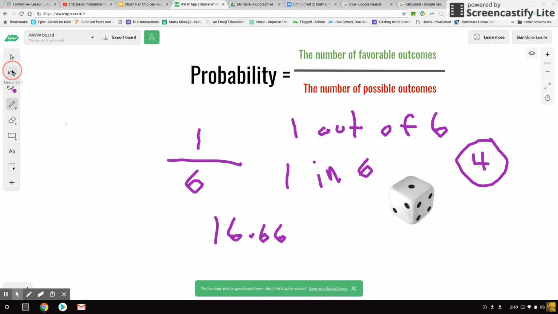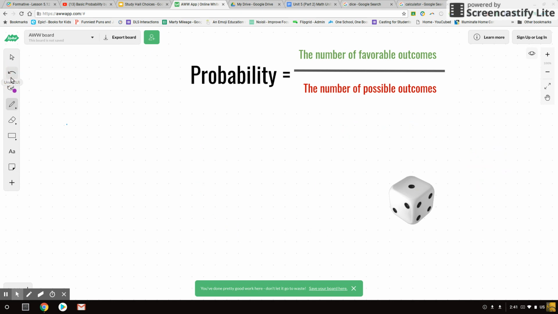Okay, so let's try to figure out one more. Let's say I don't get it that time, but it comes back around to my turn. And let's say for some reason in the game, I can now win if I roll a 1 or a 5. I can win with either a 1 or a 5. So what's my probability? The number of favorable outcomes is 2, if I roll a 1 or a 5. The number of possible outcomes is still 6 because there are 6 things I could roll. So I have a 2 in 6, or 2 out of 6, chance of winning.